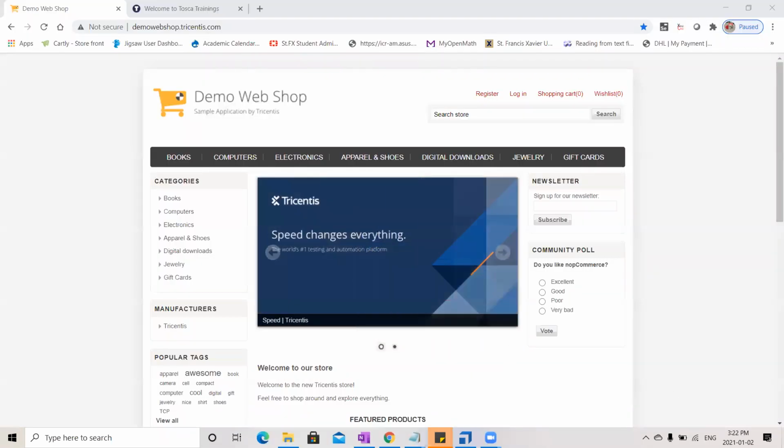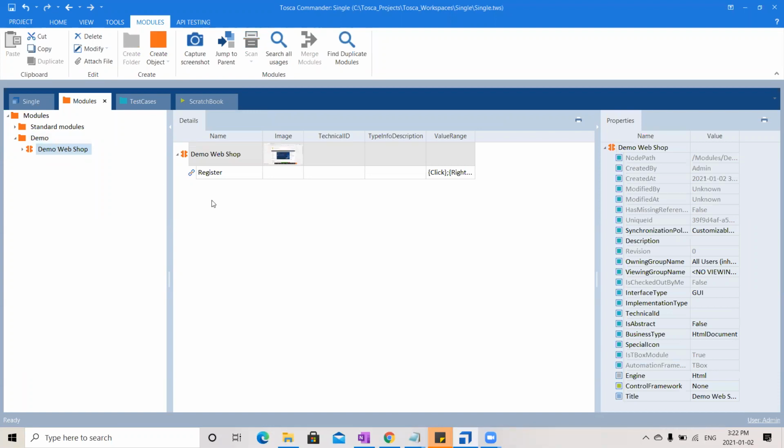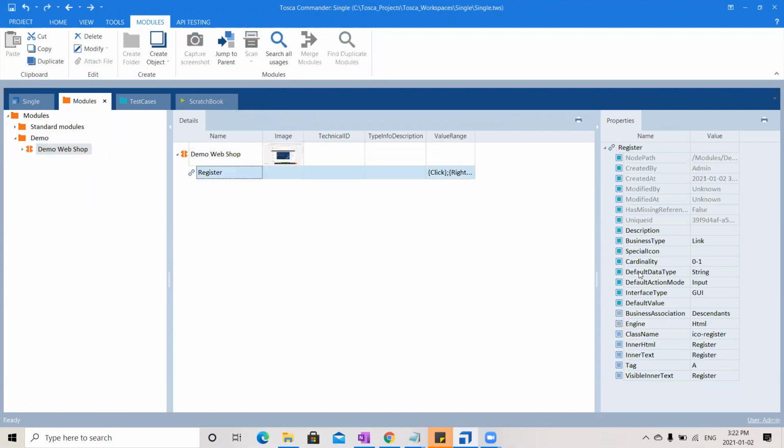That's all. So now if you see in your Tosca Commander, this is the place where we usually work, and I already created some workspace and all so that I can directly take you in. Okay. But in classes, I will teach you how to do all this from the scratch. So if you notice here, there is a module that has been created, see, with our register button. And if you see, these are the properties which we selected in the XScan window earlier. See, class name, inner HTML, inner text, tag, visible. Only the ones which you select, those only will come up over here. The remaining will not come. Okay. This is how we achieve the identification phase.